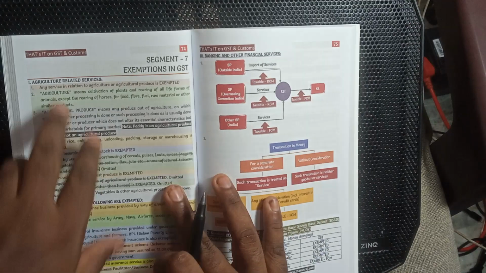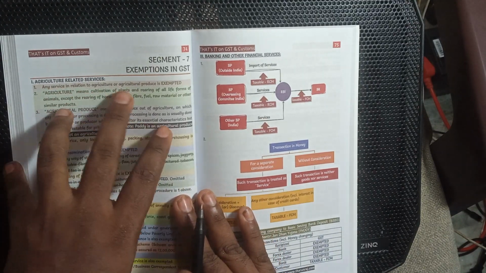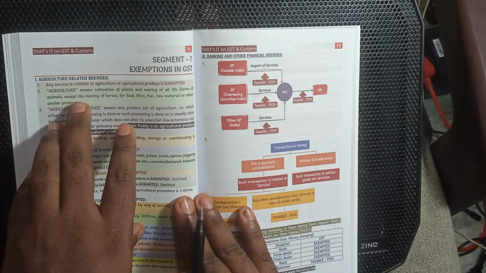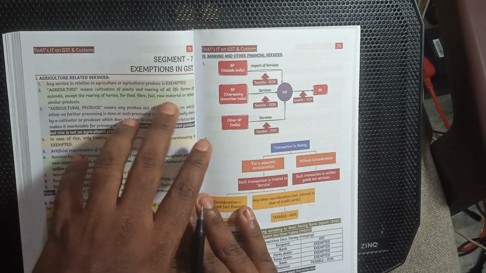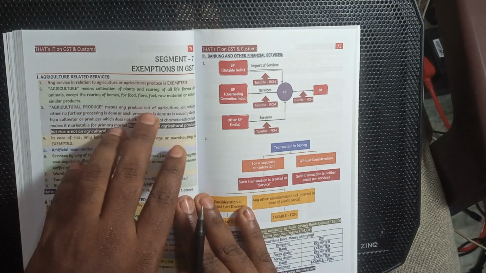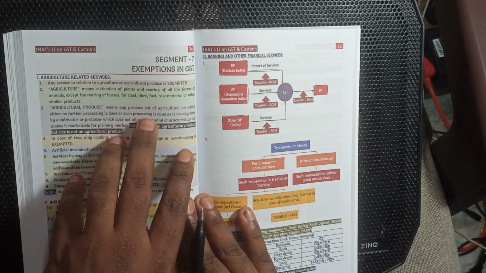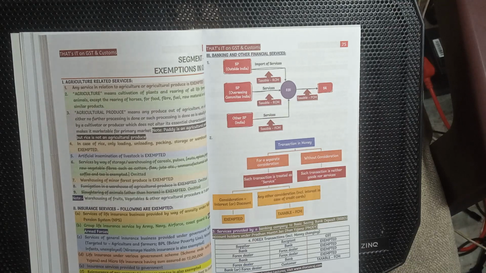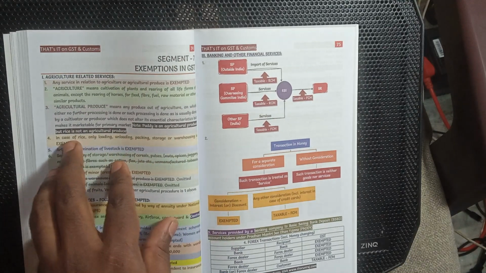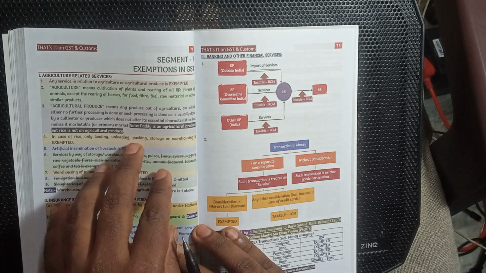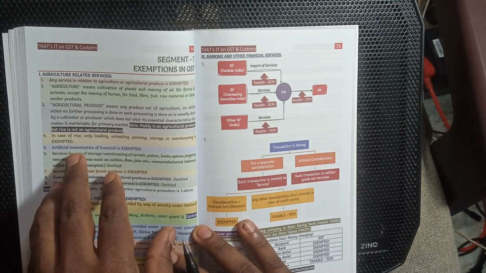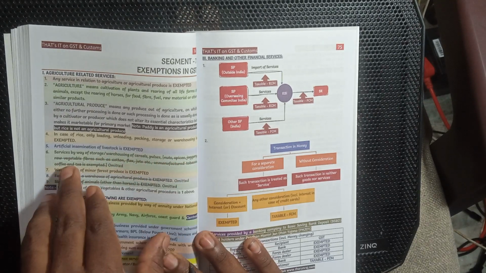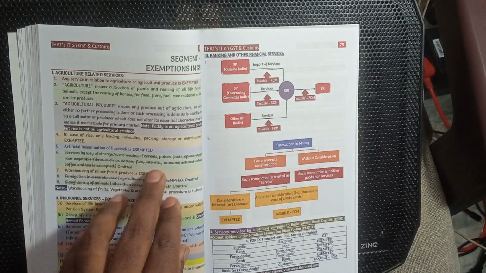Exemptions in GST. Agricultural services: any service related to agricultural practice is exempted. Agriculture means cultivation of land and rearing of all life forms, except rearing of horses, for food, fuel or raw materials. Agricultural produce means produce of agriculture on which either no further processing is done, or the processing done by the cultivator or producer does not alter its essential characteristics. Like paddy is agricultural produce, but rice is not. Loading, unloading, packing, storing and warehousing are exempted. Artificial insemination of livestock is exempted. Services by way of storage in a warehouse of cereals, pulses, nuts, jaggery and raw materials are exempted, but storage of all this is not exempted otherwise.